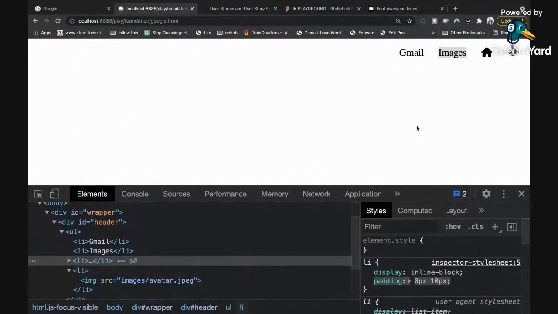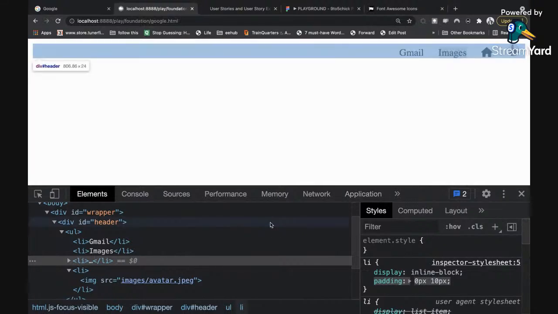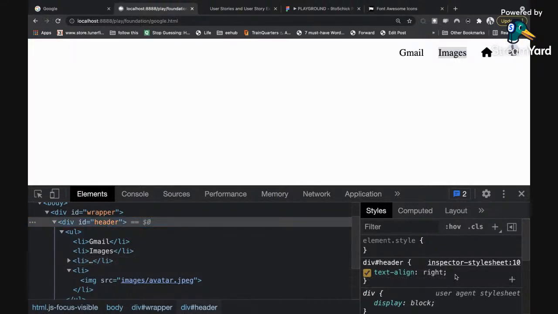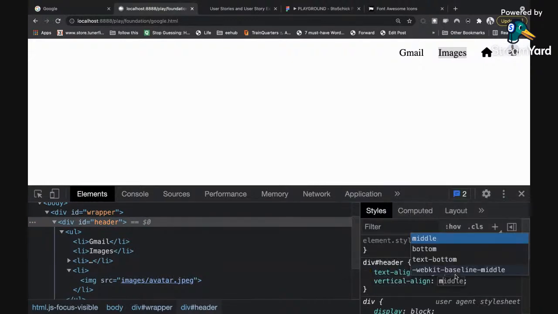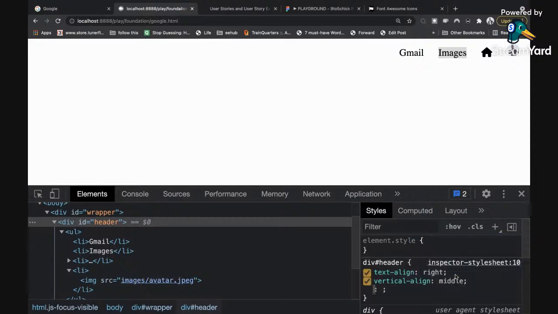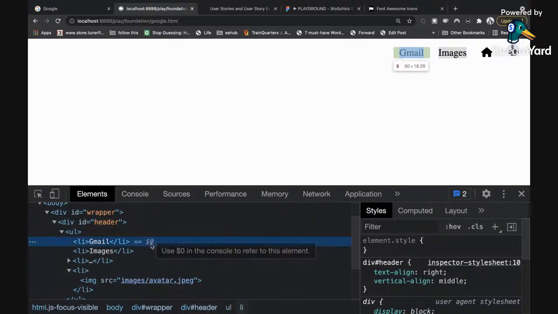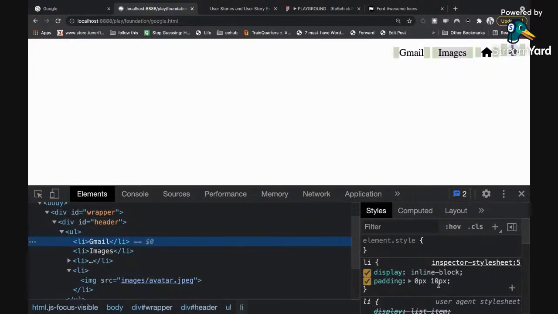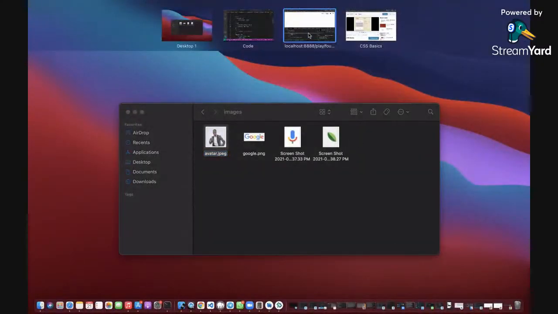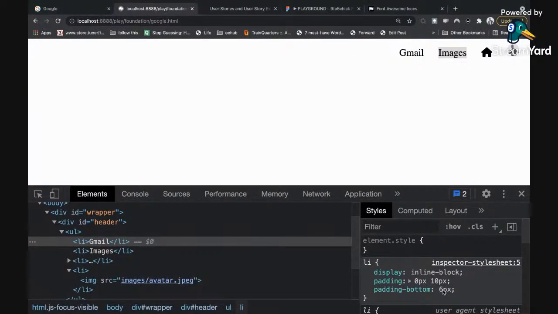The next thing we want to do is align this header all together. I want to align it vertically to the middle. To the middle, yes. That's one thing I want to do. And then the next thing I want to do is to also shift these LIs a bit from the bottom. So what I'm going to do is just add padding bottom, and move it from the bottom up a bit. Sorry for that. Yes. So we have that now.